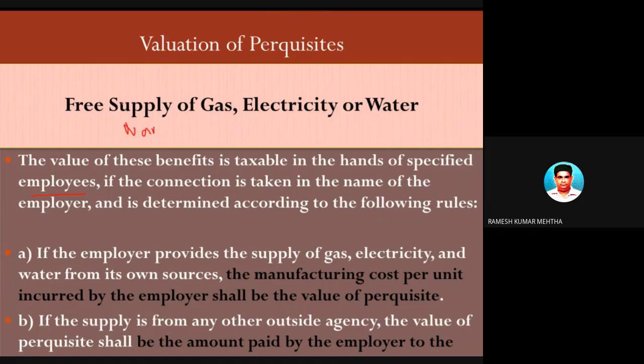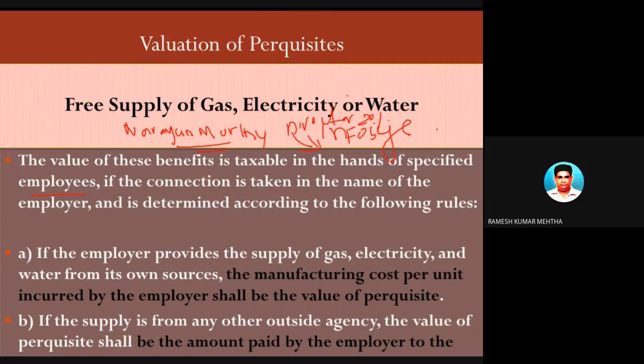Narayan Murthy. You have heard about Mr. Narayan Murthy. Narayan Murthy is the promoter of Infosys, and the director of Infosys. Assuming that he is having more than 20% of voting rights or shares in Infosys, he is called a specified employee.